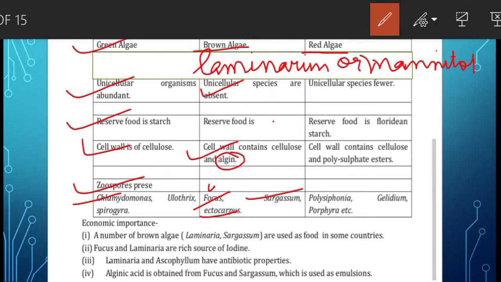The red thalli of most of the algae are multicellular. Only a few unicellular species are found. The cell wall contains cellulose and polysulfate esters.